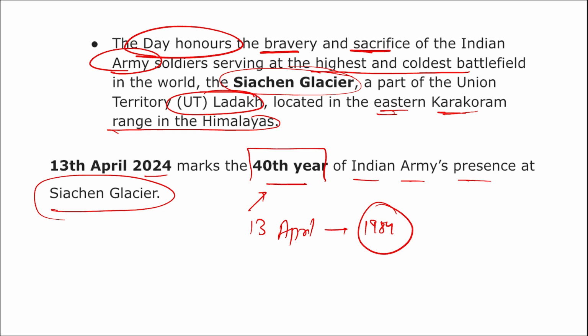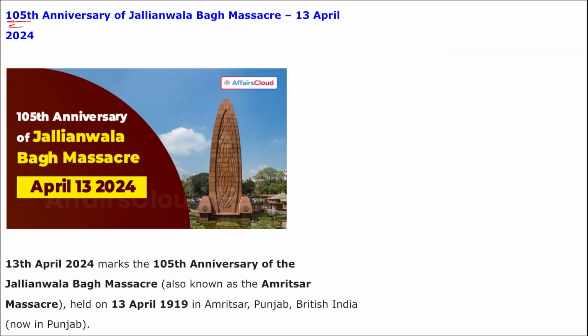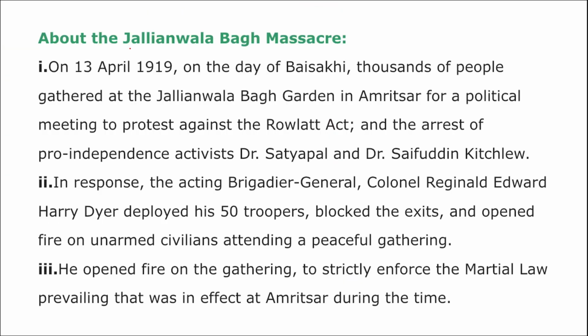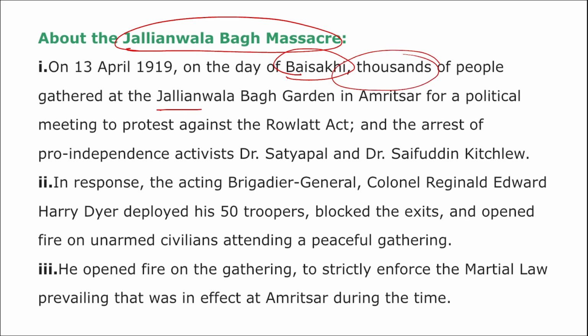Correct. Next is 105th anniversary of Jallianwala Bagh massacre, observed on 13th of April. Right. This Jallianwala Bagh massacre is also known as Amritsar massacre, that took place on 13th of April in 1919 in Amritsar, Punjab. Correct. And this year it was the 105th anniversary of this Jallianwala Bagh massacre. Right. And what happened on this day? So on 13th of April, it was a day of Baisakhi, and more than 1,000 people gathered at the Jallianwala Bagh garden in Amritsar, and it was a political meet to basically protest against the Rowlatt Act.